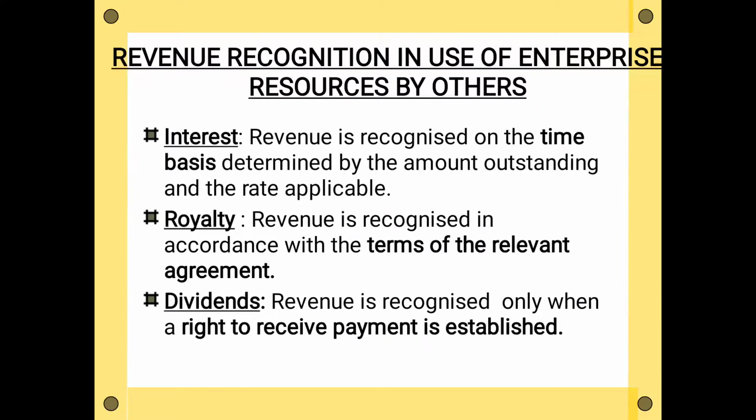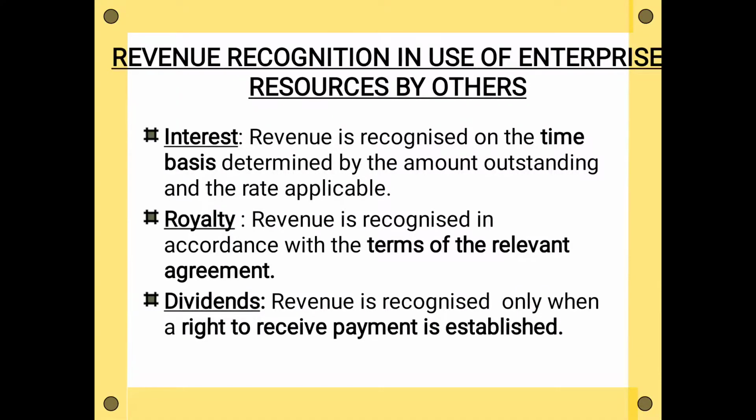Now last part, dividends. If you have invested in shares, you will get the dividend at the year end, or you can get an interim dividend. In such a case, revenue can be recognized only when a right to receive payment is established.